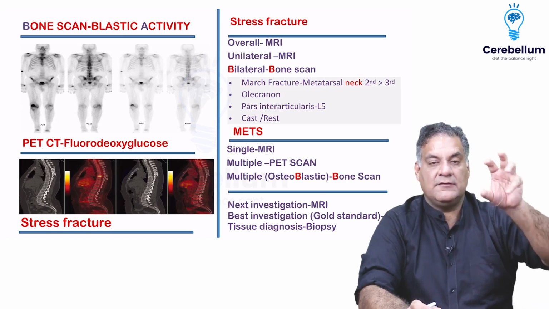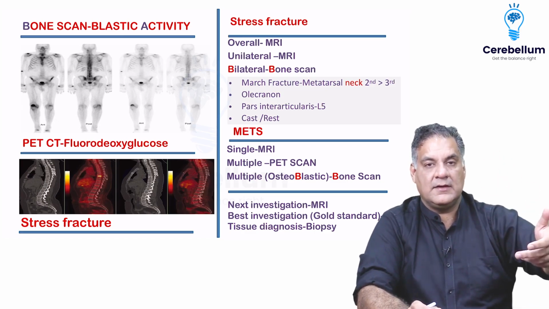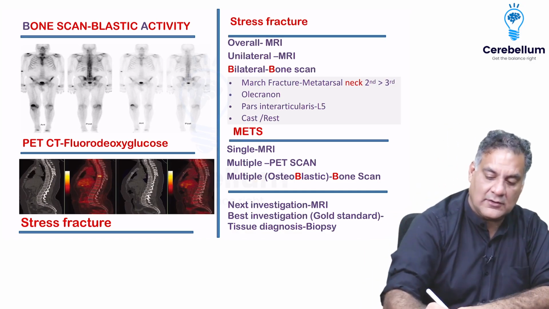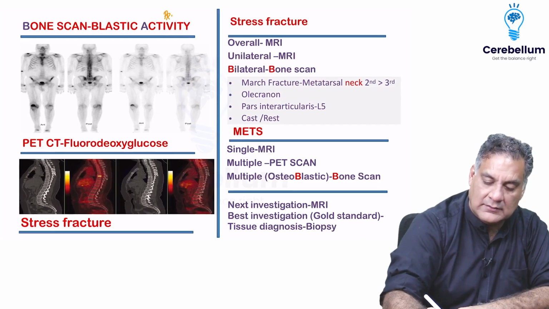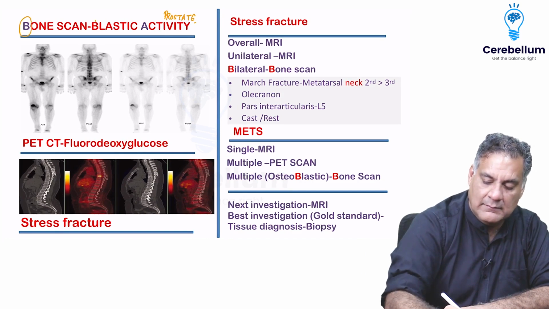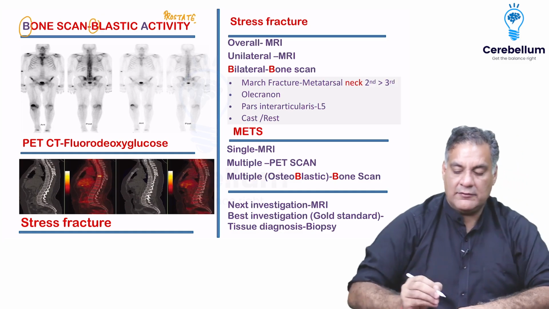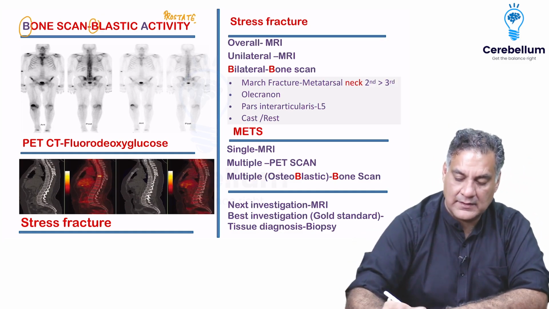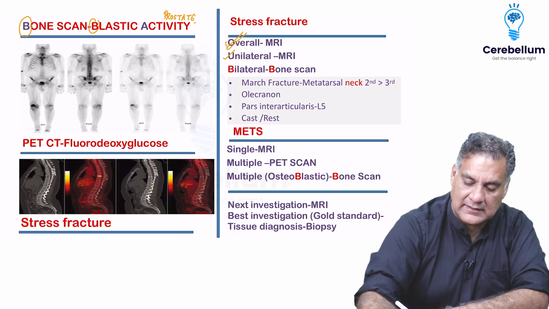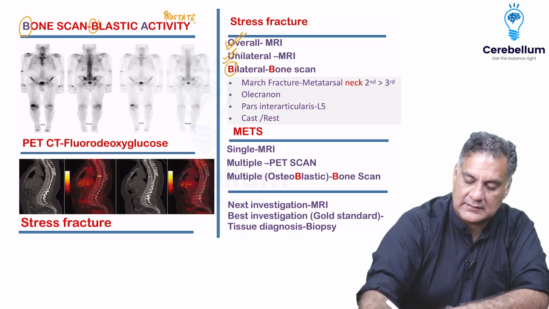All right. If there's an infection to the bone, osteoblast will repair, bone scan will be positive. If there's a metastasis like prostate, which has got osteoblastic activity, the bone scan will be positive. So bone scan picks up the osteoblastic activity. So B for bone scan, B for blastic activity, B for bilateral stress fracture. So when you look at stress fractures, overall is MRI, unilateral is again MRI, for bilateral is bone scan.